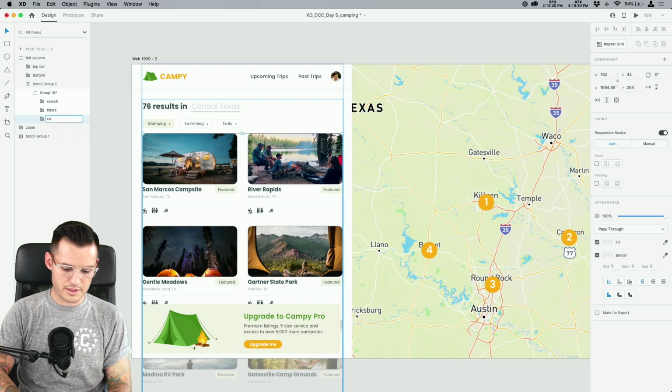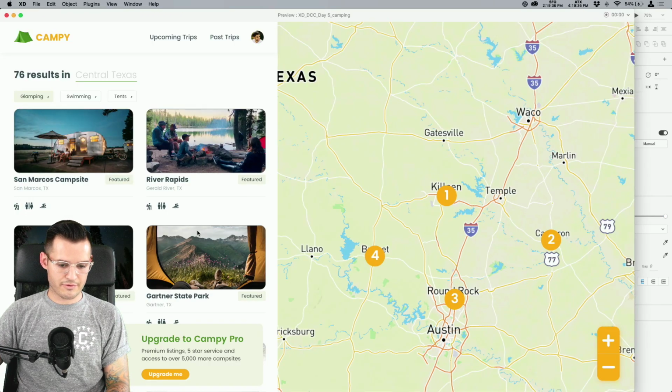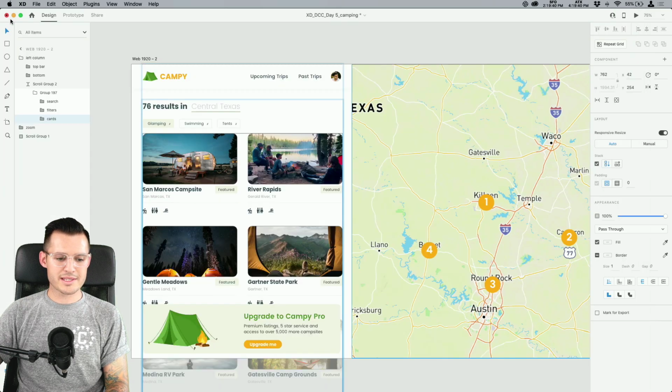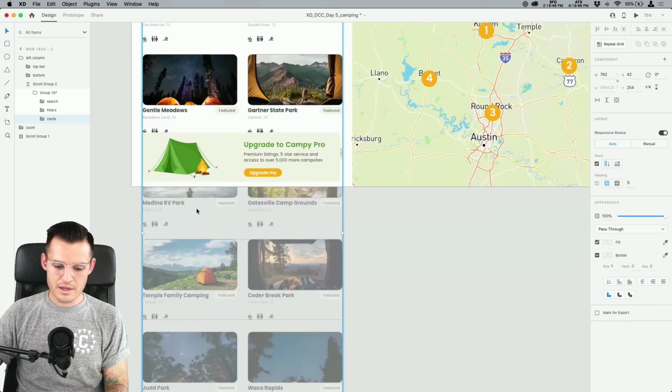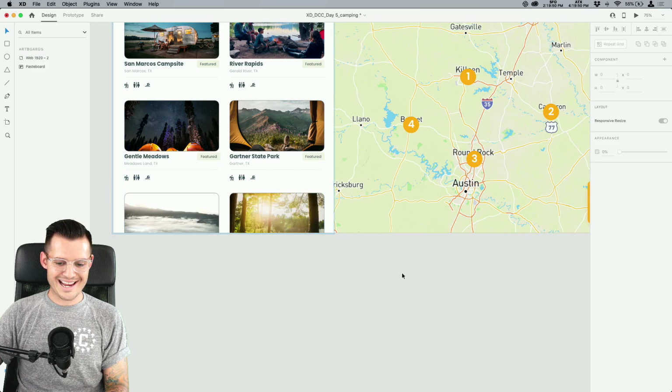Okay, let's call these our cards, just like that. And then let's stack them vertically, all the things inside of it vertically. Can we move them? I don't know. I think I'm messing it up. I wonder if you can do a stack and a scroll group at the same time. I might not be able to do that, but that's okay. It's pretty fun. It's pretty cool. I'm actually going to move this little banner and get it out of the way.